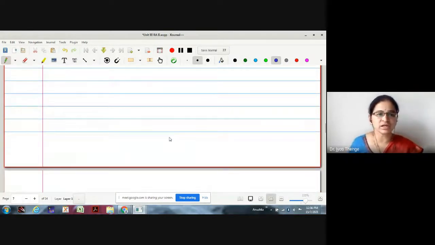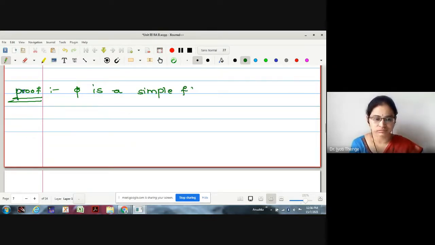If it is understood clearly, shall I start the proof? In the proof, we start with phi a simple function on the union of E_i, i runs from 1 to n. For the time being, one can call it E also. E is the union of E_i.